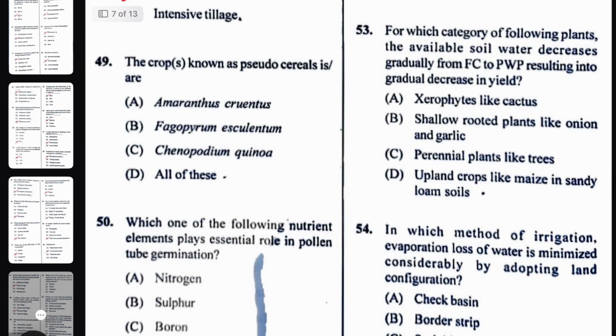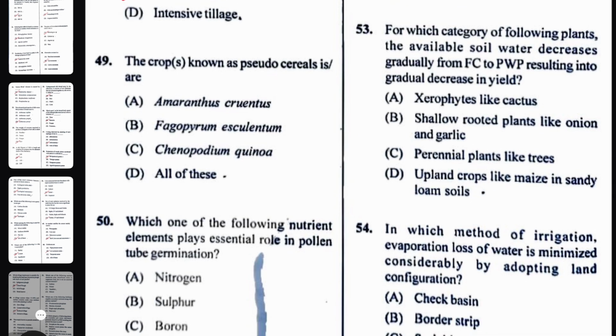The crop known as pseudo cereal. The right answer will be all of the above. Amaranthus cruentus, Fagopyrum esculentum, that is buckwheat, and Chenopodium quinoa, that is quinoa. All of these are known as pseudo cereals.